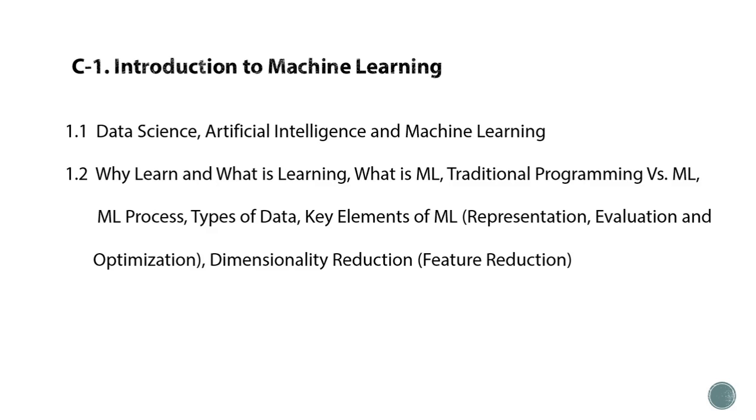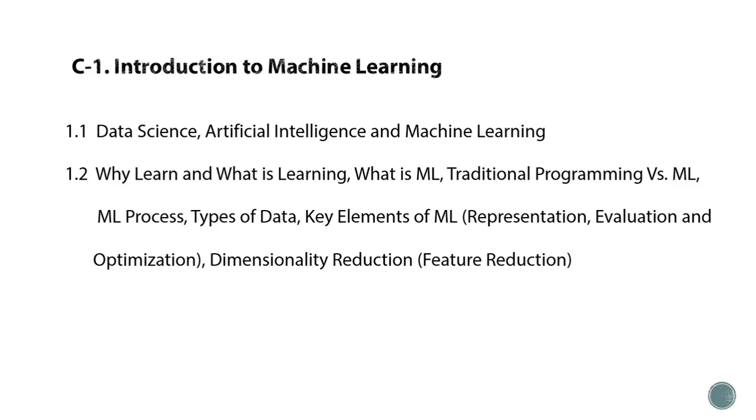Now we will see what the actual syllabus is. First chapter is Introduction to Machine Learning. In that we will see what is data science. Data science is an interdisciplinary field. It is combining a number of subjects or branches together, and it uses scientific methods, processes, algorithms and systems to extract knowledge from many structured and unstructured data. Data science is related to data mining, deep learning and big data.